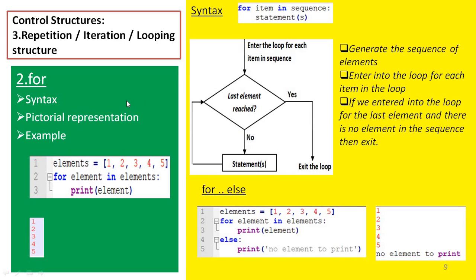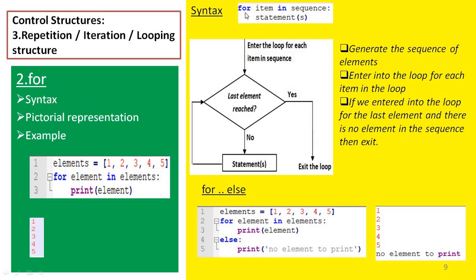Now let's see how to use the for loop. In this slide, we see the syntax for using the for loop, how to pictorially represent the for loop, and one example for loop that we are going to see here. The syntax is: for item in sequence, colon operator, then statements.